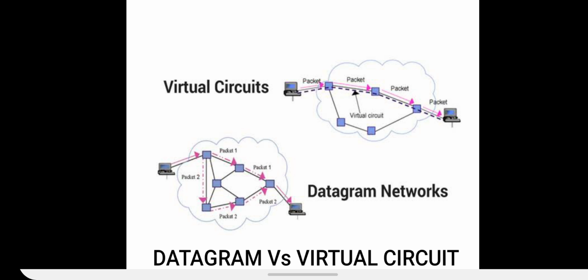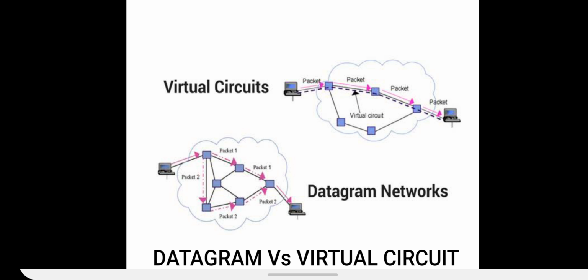Now, as you can see in the diagram, this is the diagram of datagram network as well as virtual circuit network. As you can see in virtual circuit network, there is a dedicated path between the user and the receiver, and all the packets are following the same path to reach the destination as denoted by the dotted lines.